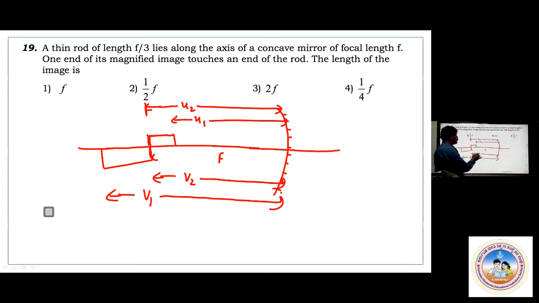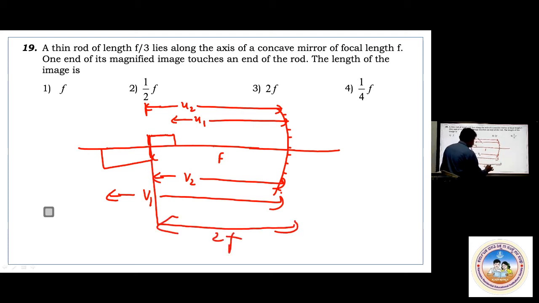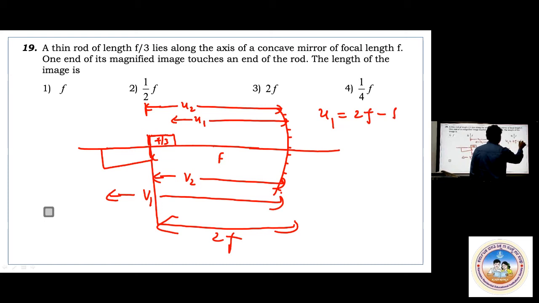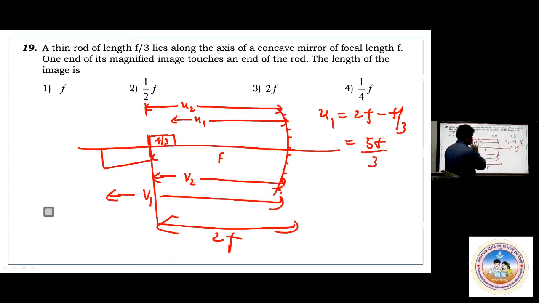What is U1 now? From here to here, R equals 2F. From here to here, it is F by 3. Then U1 is nothing but 2F minus F by 3, which is 5F by 3.